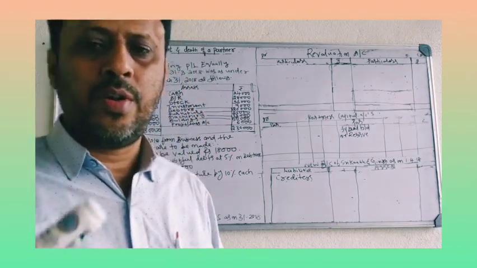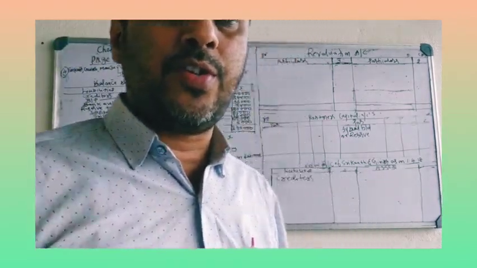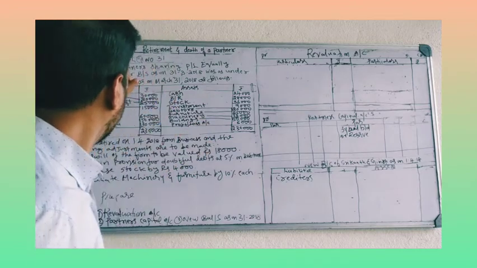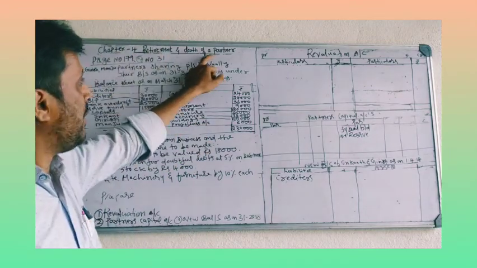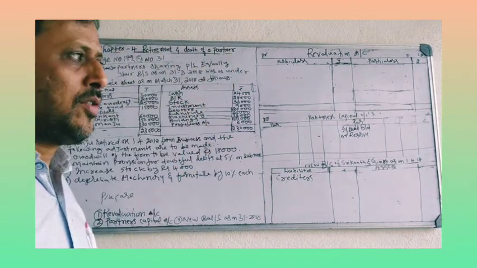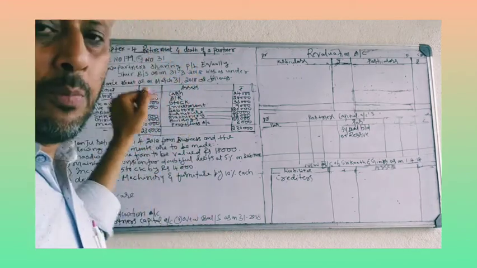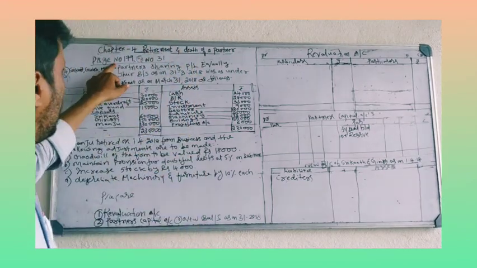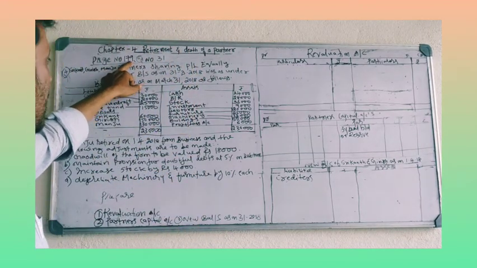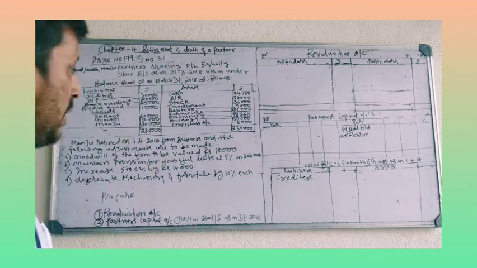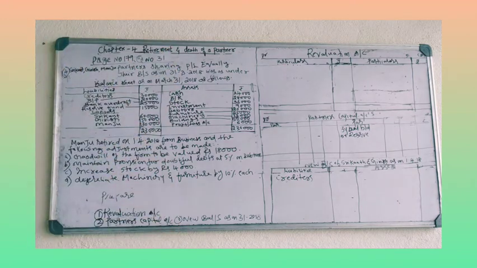Dear students, today is the sixth session of the fourth chapter, retirement and death of a partner. So in this session, I took one problem from the book, that is on page number 179, question number 31. Okay, we'll go for this problem.